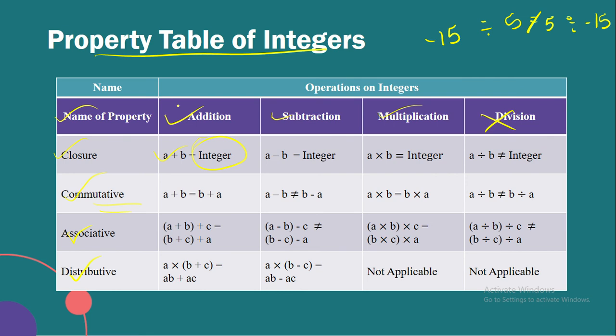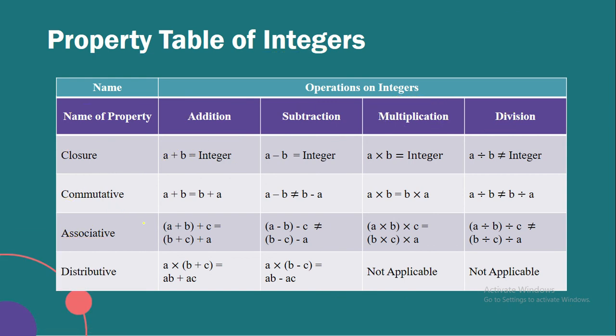But it holds only in addition and multiplication, because in subtraction, if you do 1 minus 20, you get a minus 19, but if you do minus 20 minus 1, you get a minus 21. So the answers are not the same in each statement.